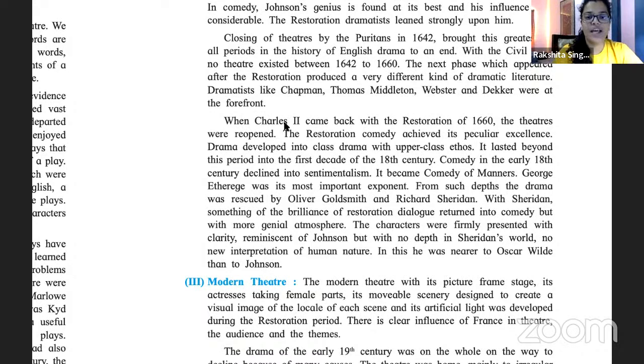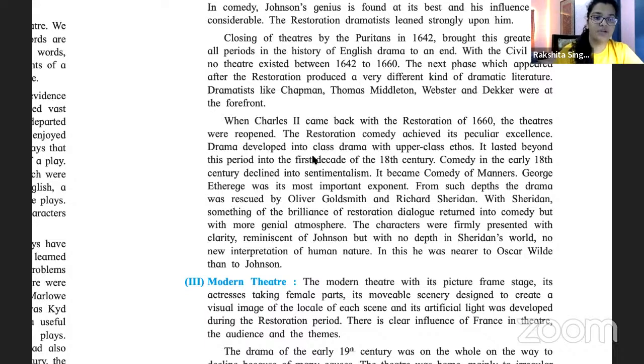Okay, when Charles II came back with the restoration of 1660, nothing happened from 1642 to 1660, then Charles II came back with the restoration of 1660. The theaters were reopened. The Restoration comedy achieved its peculiar excellence. Drama developed into class drama with upper class ethos.